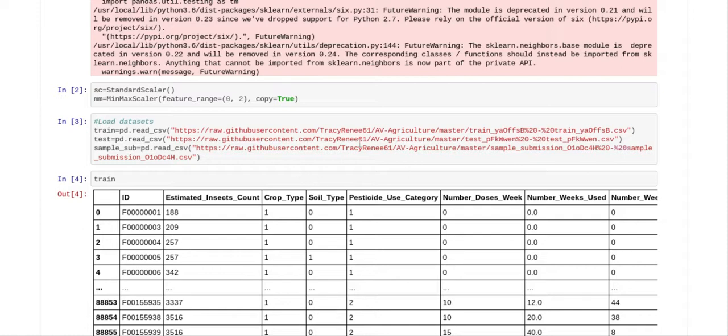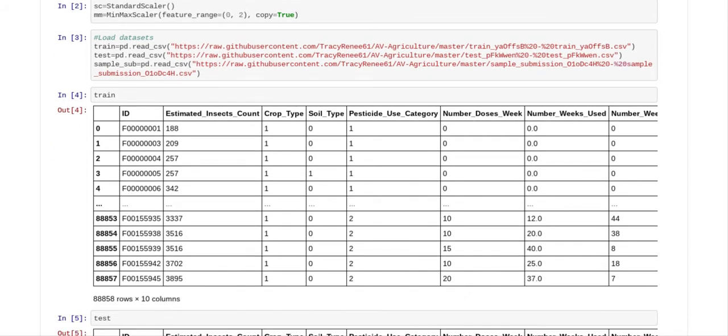The solution to this competition question is a multi-class system of 3 outputs: 0, 1, or 2. So for the min-max scaler, I decided that every column was going to be scaled to a value from 0 to 2, because 0 to 2 is the response. That was just the decision that I made. When I tried the standard scaler, it didn't work very well at all, but the min-max scaler was fine.